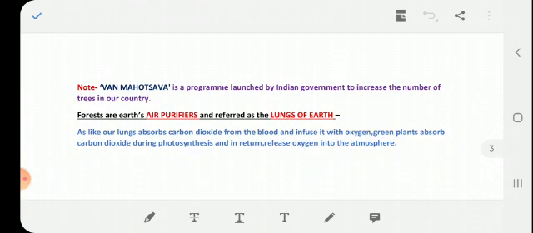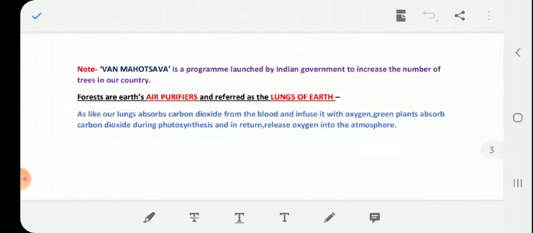Why are they referred to as the lungs of the earth? Just as our lungs absorb carbon dioxide from the blood and infuse it with oxygen, green plants also absorb carbon dioxide during photosynthesis and in return release oxygen into the atmosphere. Clear?